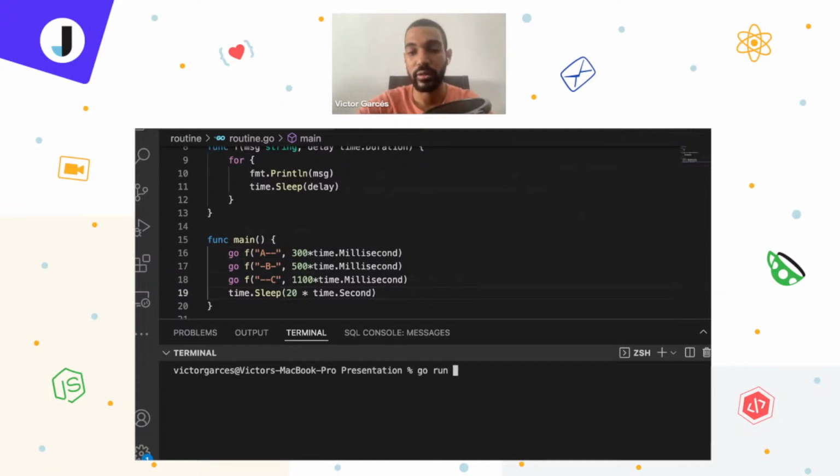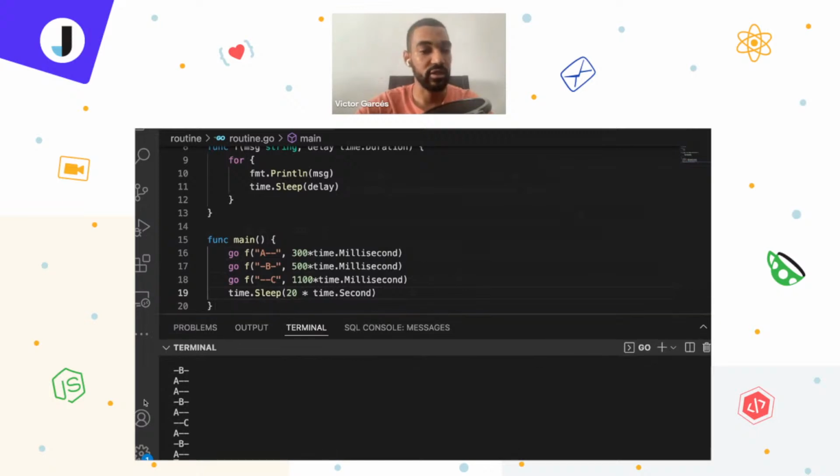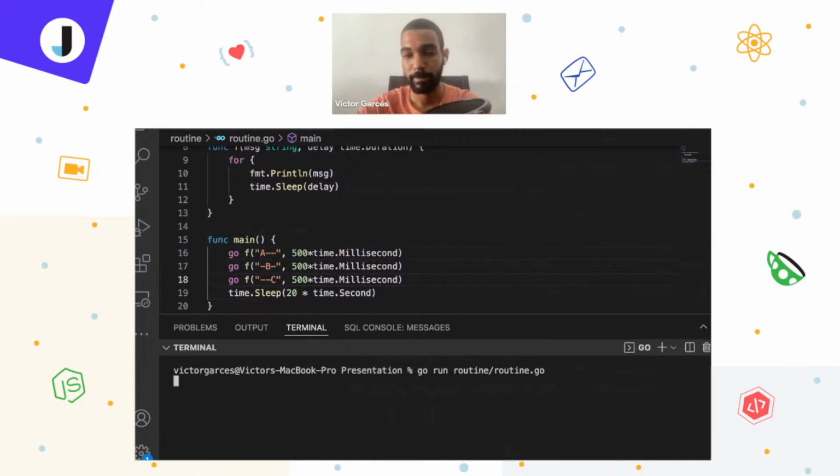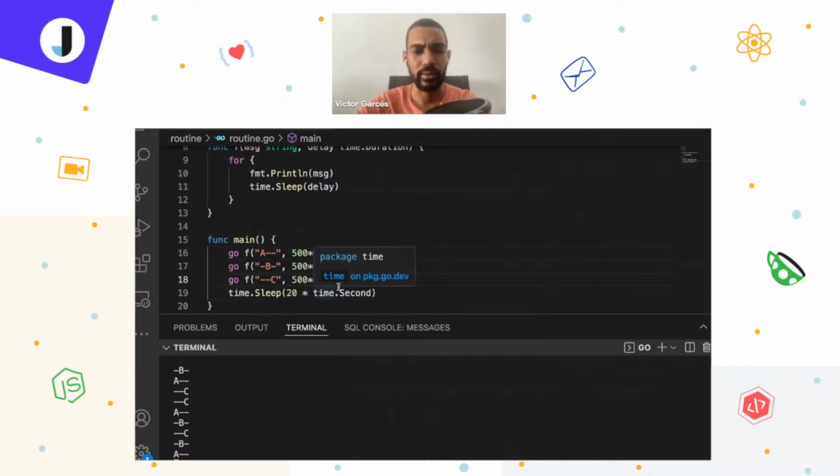So if I go here, go run routine.go file, you notice that the three of them are running at the same time. It doesn't mean that they have to run in order. That's something you have to take into consideration. Even if you have here different time lapses like 300, 500, and 1100, it doesn't mean that they are going to wait for each other. So if I, for example, change the value here, you may say, okay, we will print the information ABC. Let's see if you are right. And you can see that no, that's not the case, because the goroutines aren't necessarily called in a specific order.